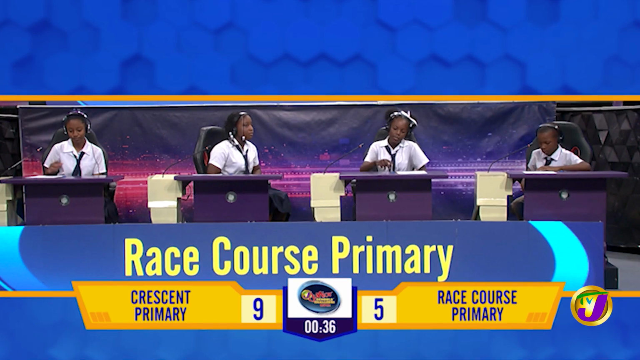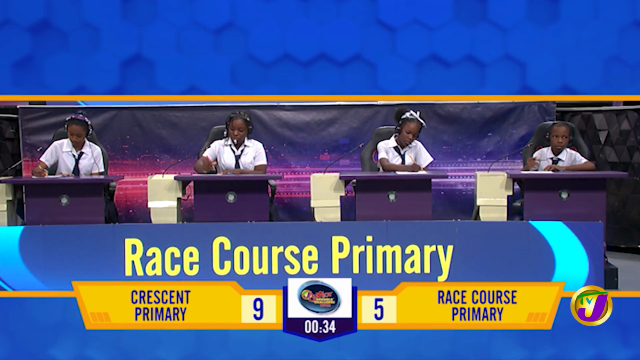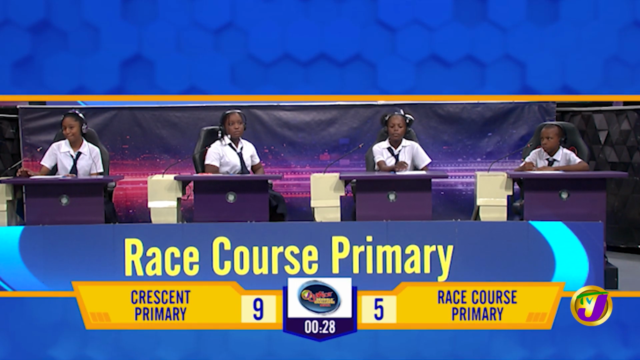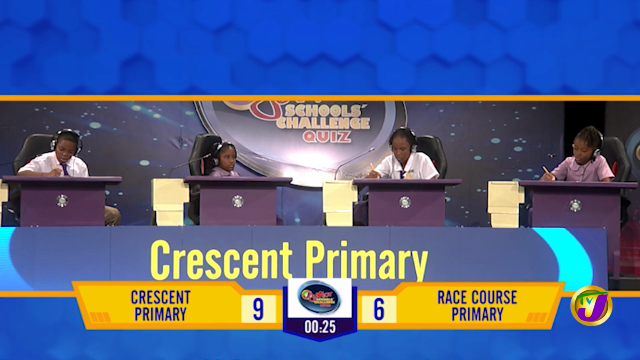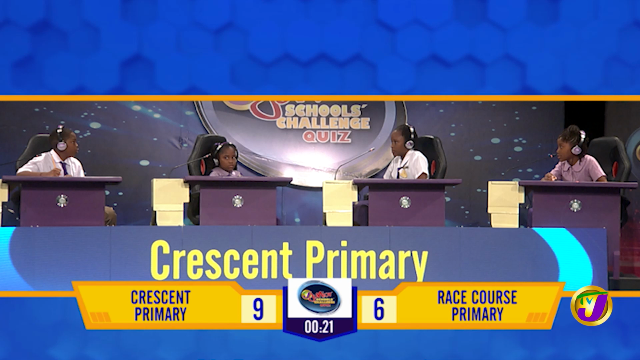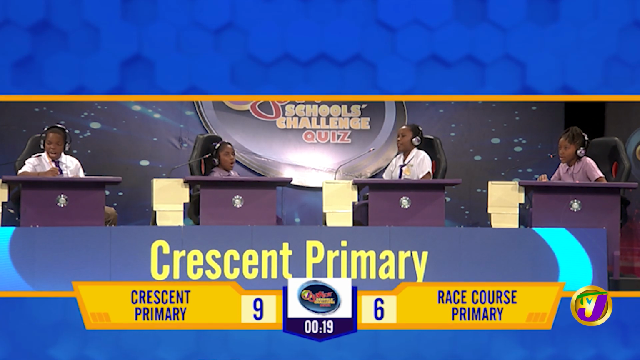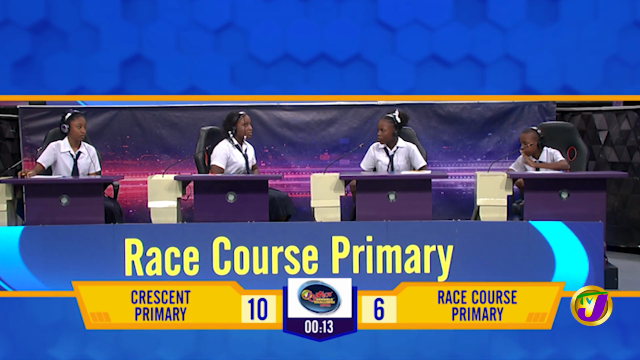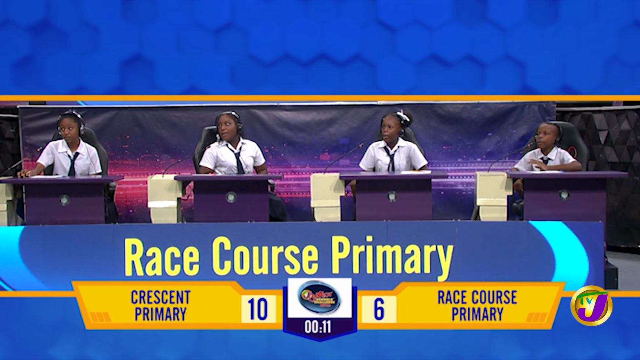Mathematics, Racecourse. What is 7.158 rounded to the nearest hundredth? 7.16. Correct. Mathematics, Crescent. What is 8.325 rounded to the nearest tenth? 8.3. Correct. Jamaican affairs, Racecourse. Who is the opposition spokesman on national security? Peter Bunting. Correct.